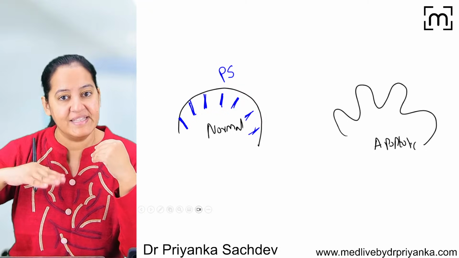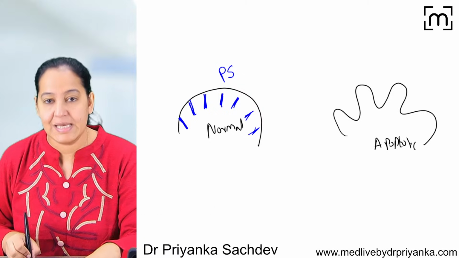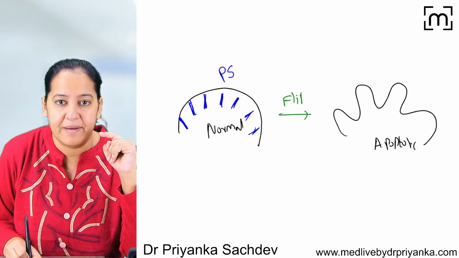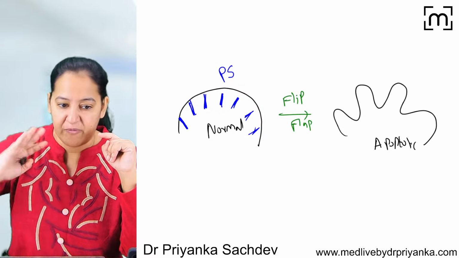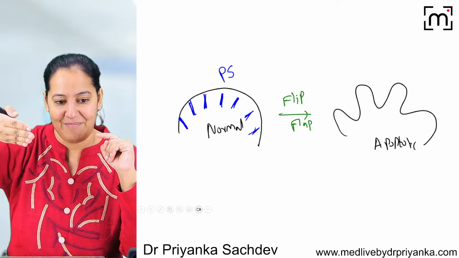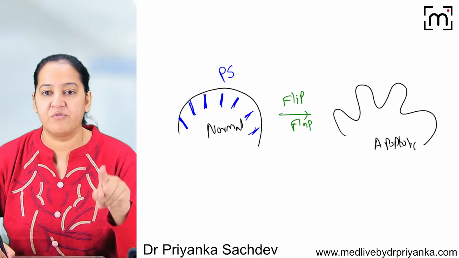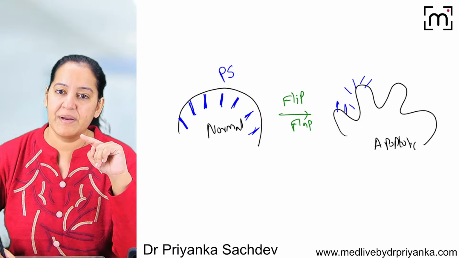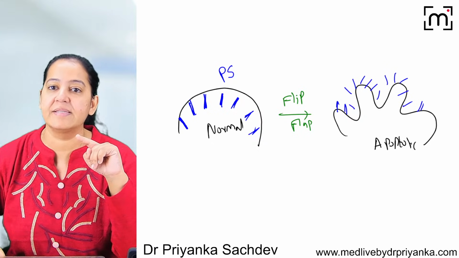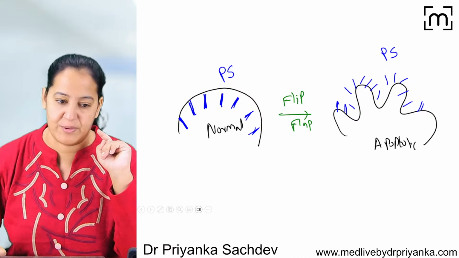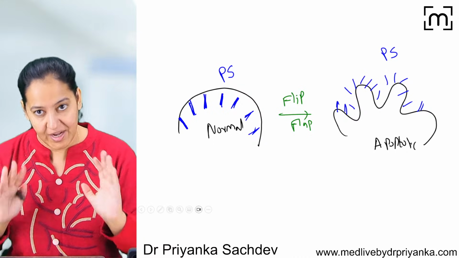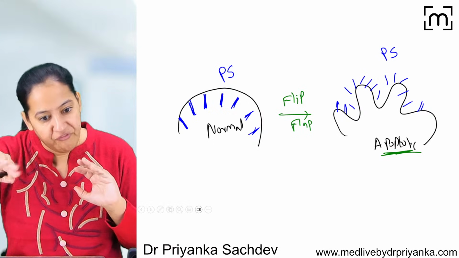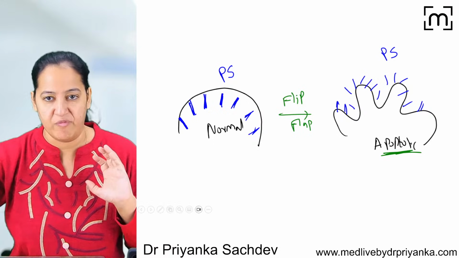But whenever any cell undergoes apoptosis, there is a flip-flop, a topsy-turvy, of the cell membrane. The cell membrane does a flip-flop. When the cell membrane flip-flops, phosphatidylserine, instead of the inner side, comes on the outer side. This is known as externalization of phosphatidylserine. So we can say during apoptosis, phosphatidylserine undergoes externalization due to the flip-flop of the cell membrane.